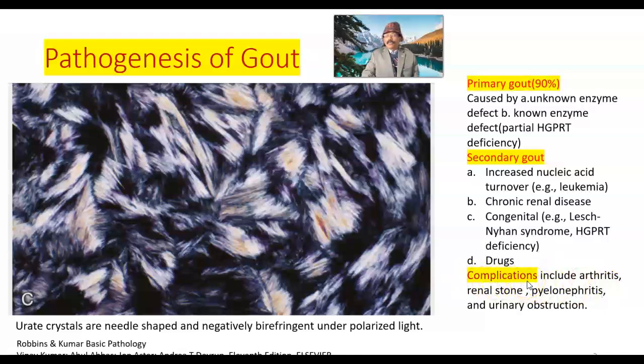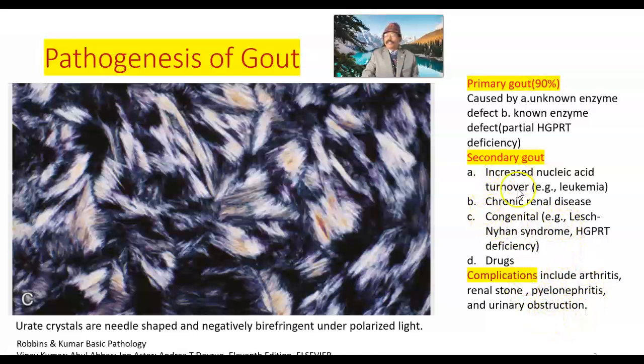Complications of gout may be many, including arthritis, usually one joint but eventually multiple joints. Renal stone because of deposition of the substances. So there will be stone, pyelonephritis, and urinary obstruction. These are common complications.